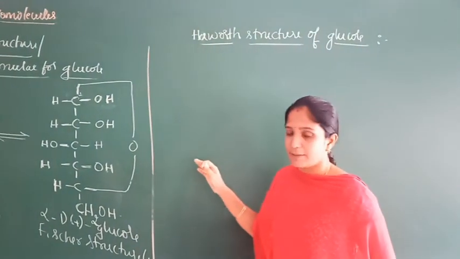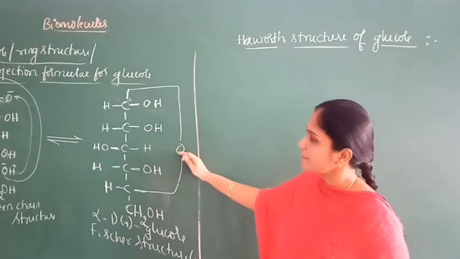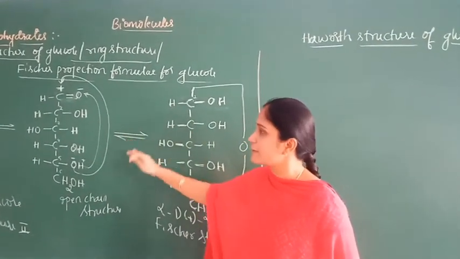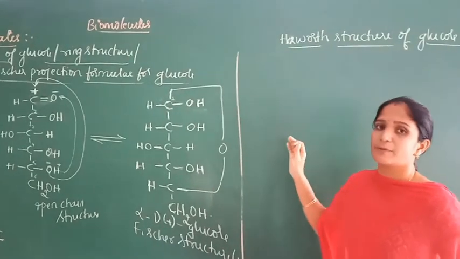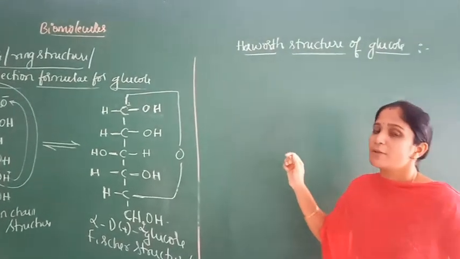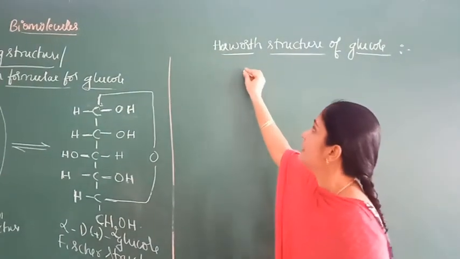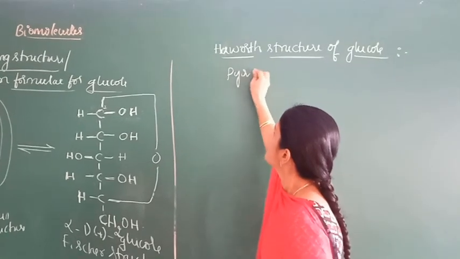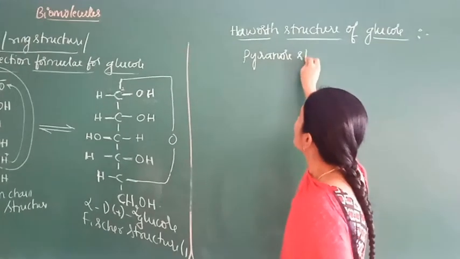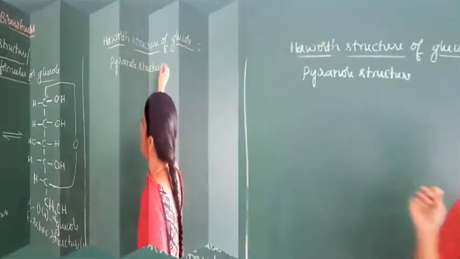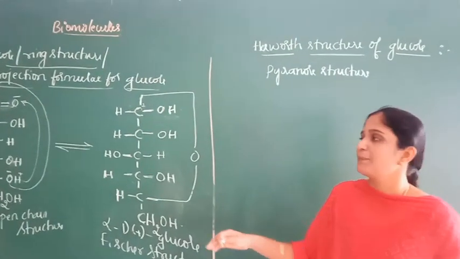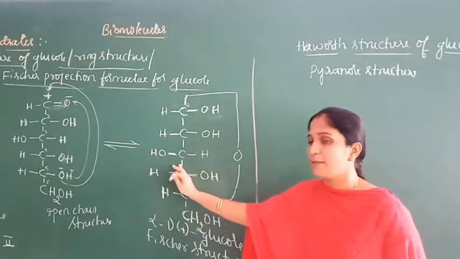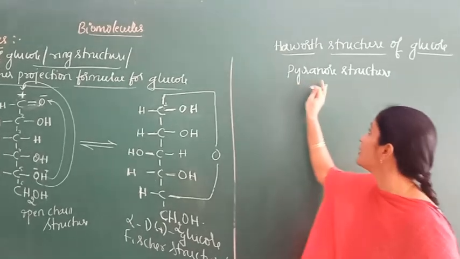Later on, Haworth explained the ring structure, which is based upon the pyranose structure.